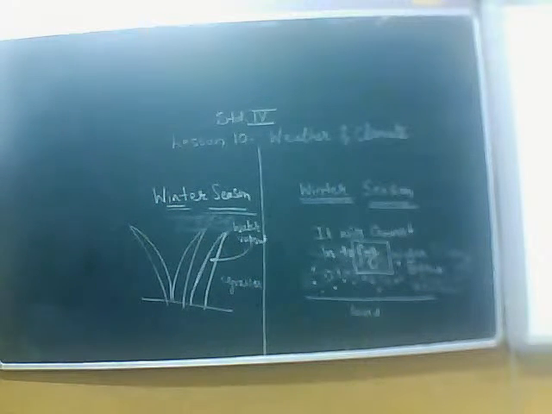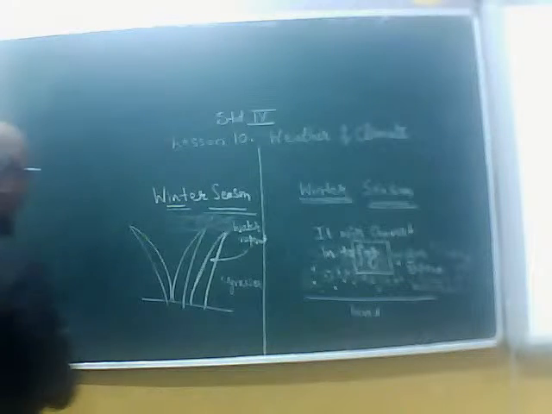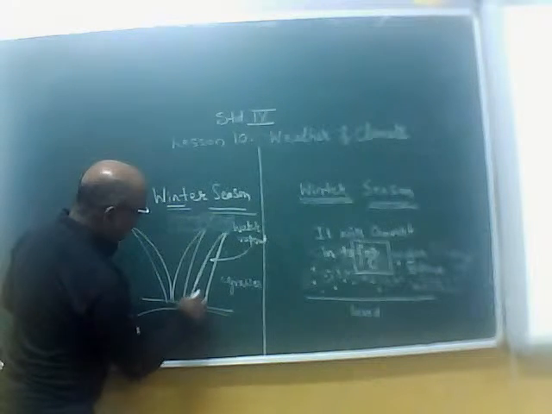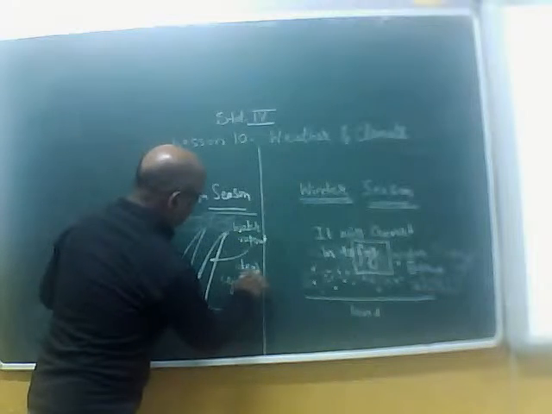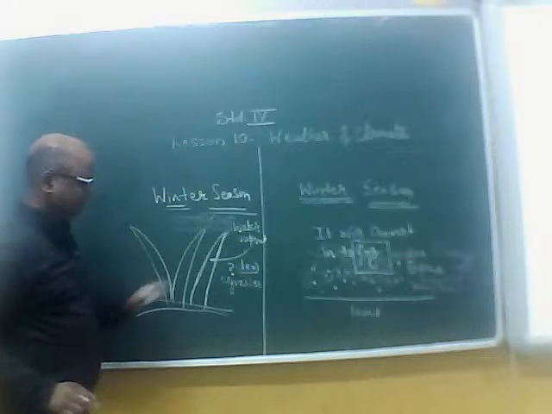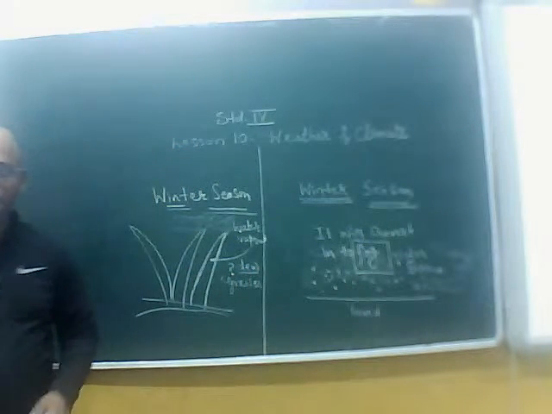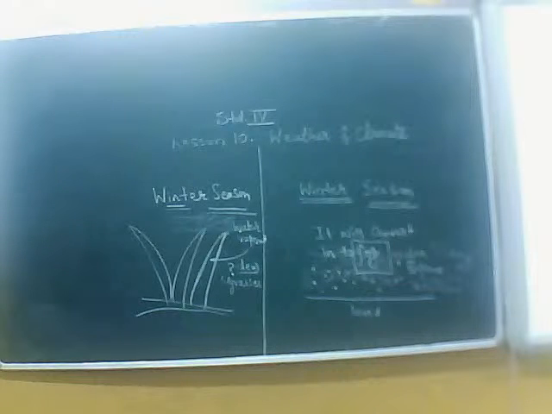Yes, very good. Now we have given very correct answer. Very good, beta. That is dew. Dew means what? What do you understand by dew?